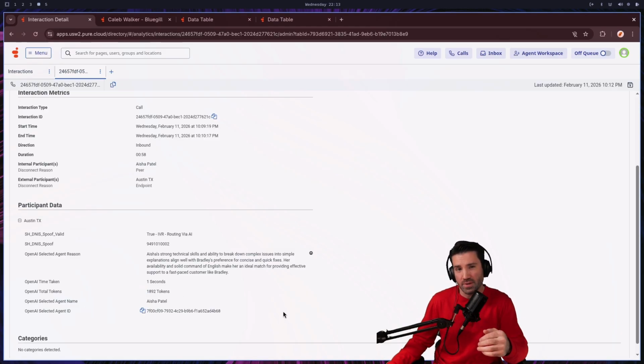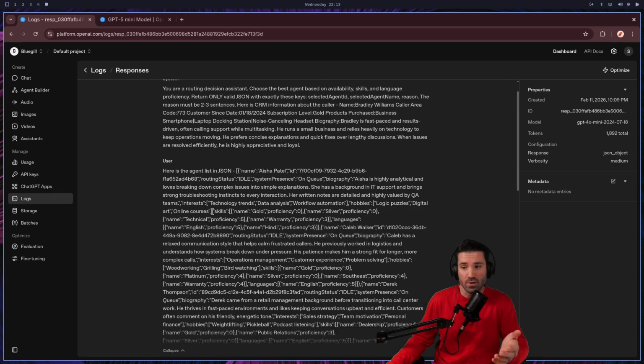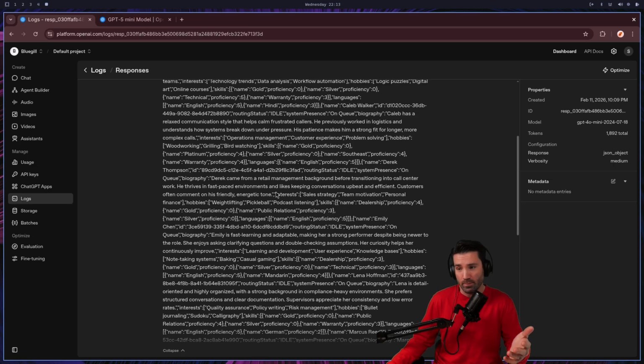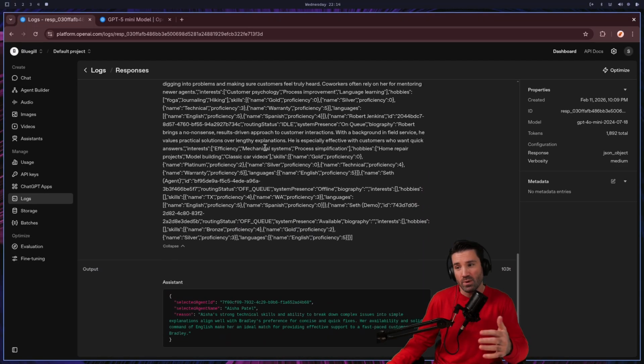Now let's hop over to the OpenAI logs to see what we find. Here is the actual request that was given for that phone call I just made. Here is the system prompting as well as the user part with all of the information, including their agent availability, biography information, even their skill information at the proficiency levels as well. We have all that information going in as the main request over to the OpenAI model. Then down here is its response. We see the agent ID, we see the agent name, as well as the reasoning. Thus the phone system took this response and routed it right to that agent.